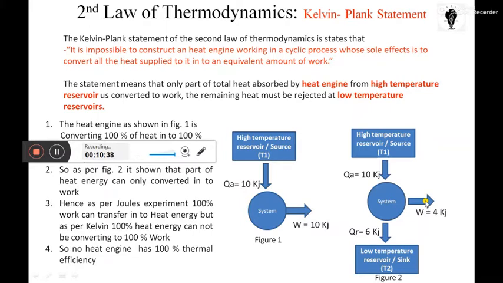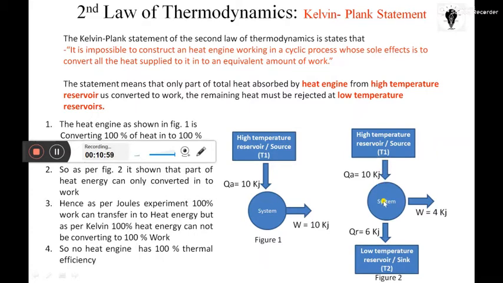If there is friction, then there are frictional losses, and viscous losses also. All those losses make it impossible to have 100% heat transformed into 100% work. So we have to remember the flow direction.